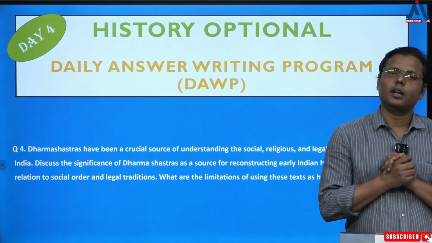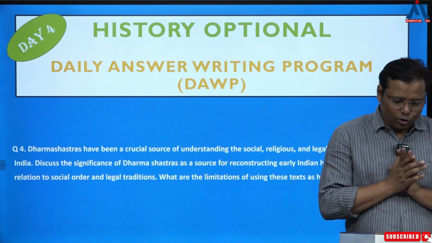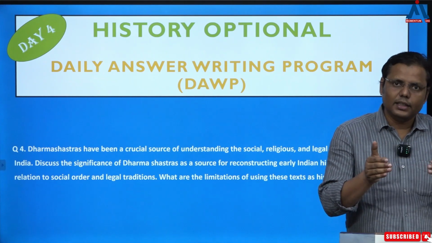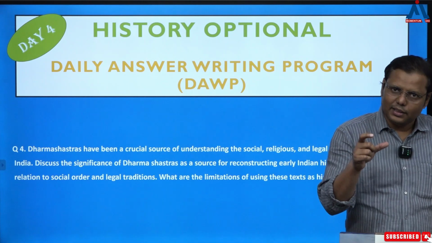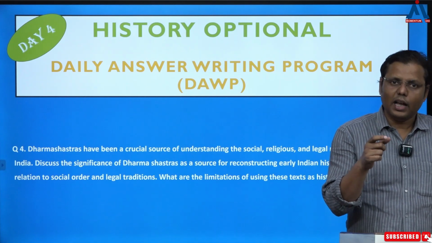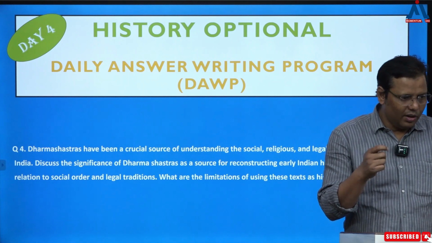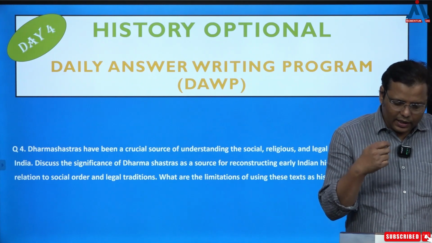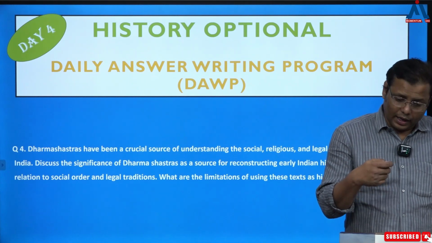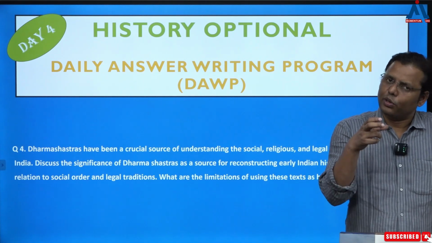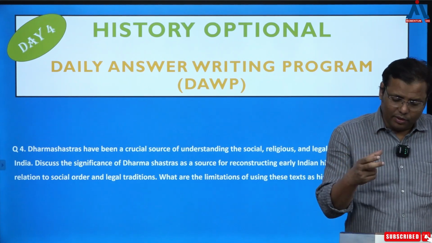Then it comes to religious norms and practices. So basically, since it is called Dharmashastra, and Dharma literally means how to lead your life, that's how it was providing information even on the various religious rituals and practices. Apart from that, we can say that the purity laws were gradually becoming very important.